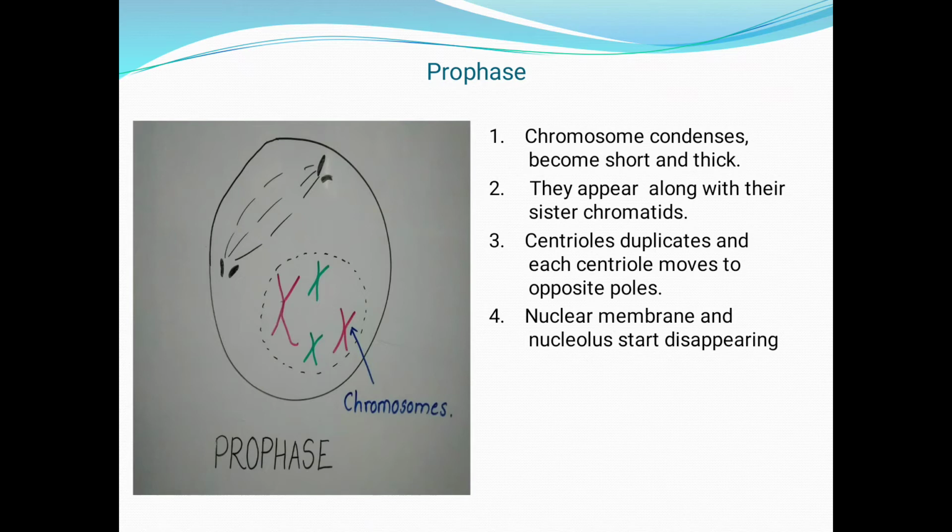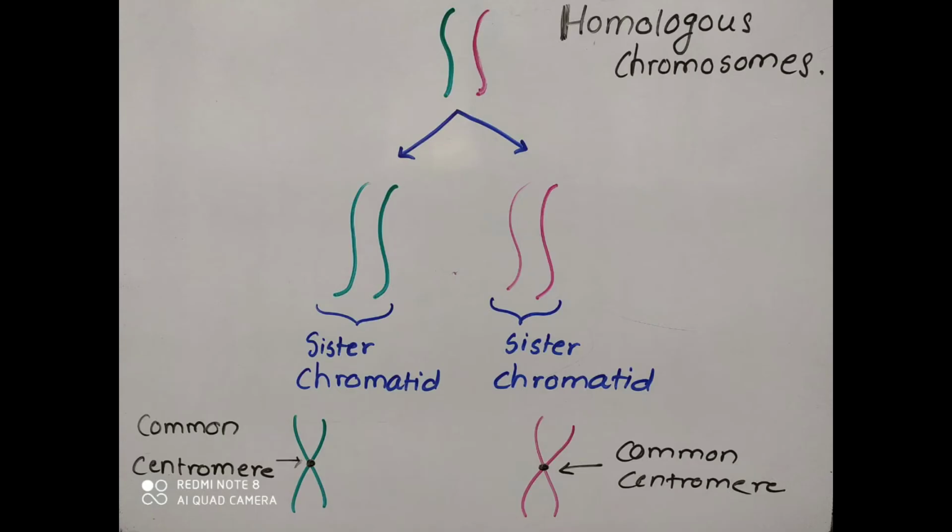Okay, so let's first clear the concept of sister chromatids and homologous chromosomes, these terms. This is a diagram of homologous chromosomes. One chromosome I have drawn in green and the other in blue. So what is a homologous chromosome? These are a pair of chromosomes having approximately the same length and the same centromere position. In a pair, one chromosome is from the mother and the other is from the father.